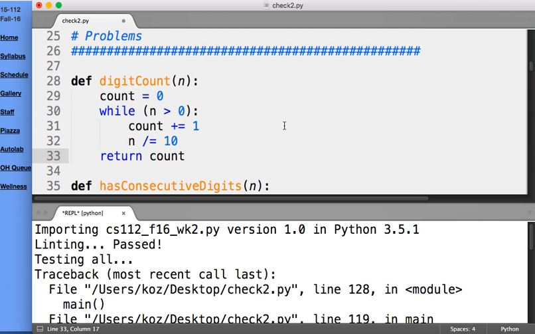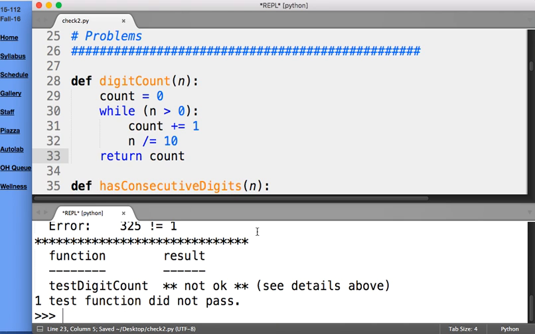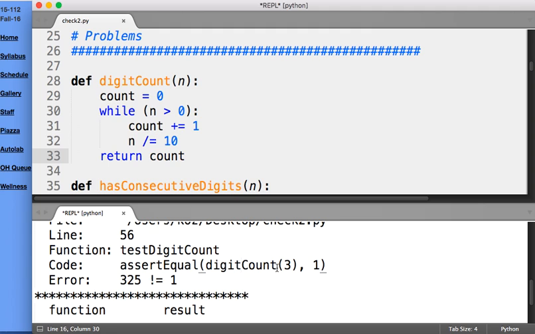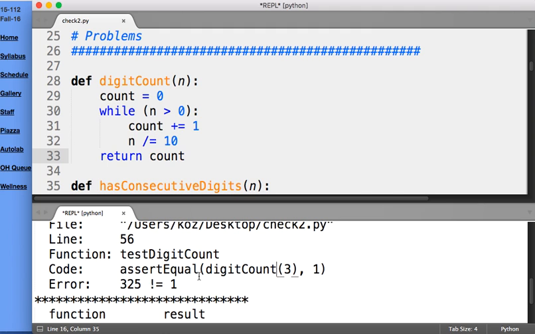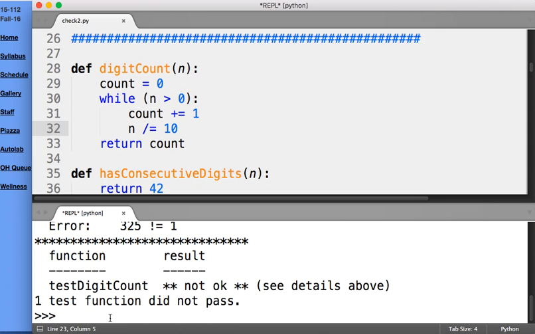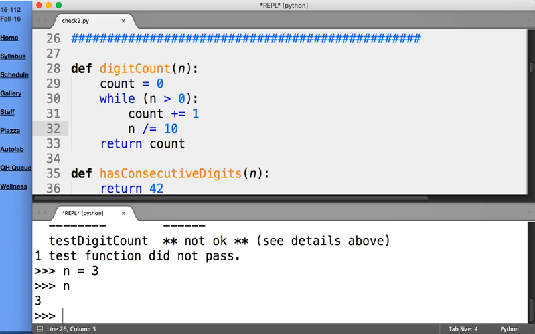Hopefully you see a couple mistakes in this code. And when I go ahead and run this, sure enough, it did not pass. The digitCount of 3 we thought should be 1, and instead we came up with 325. So this code thinks there are 325 digits in the number 3. There's something naturally very wrong with this, right? So let's go ahead and do a manual trace. Let's just say that n equaled 3. There's n, and here's our count at 0.